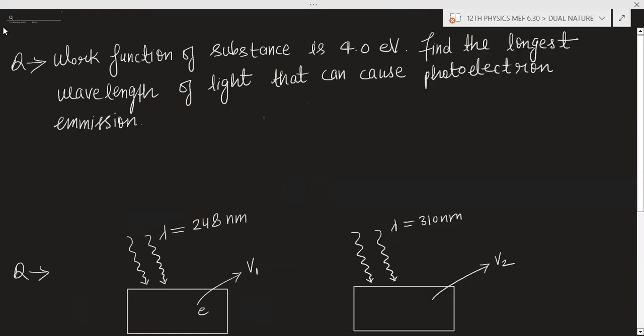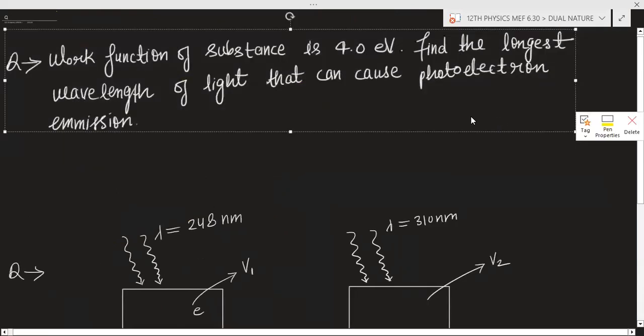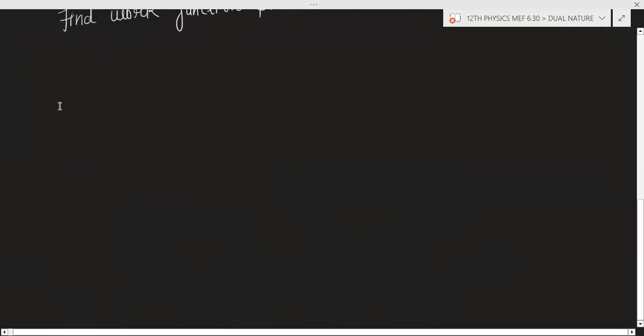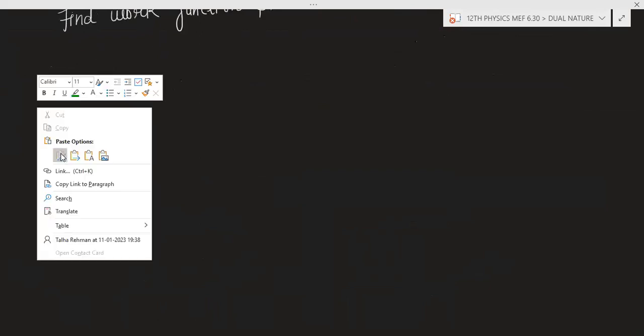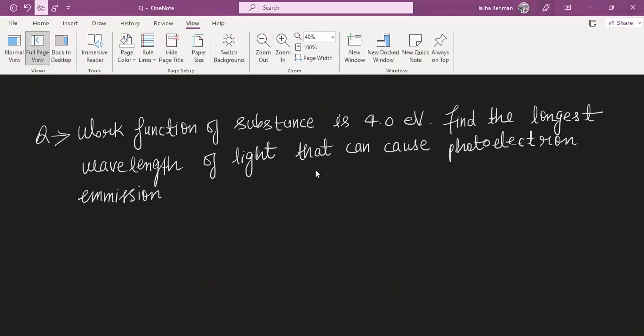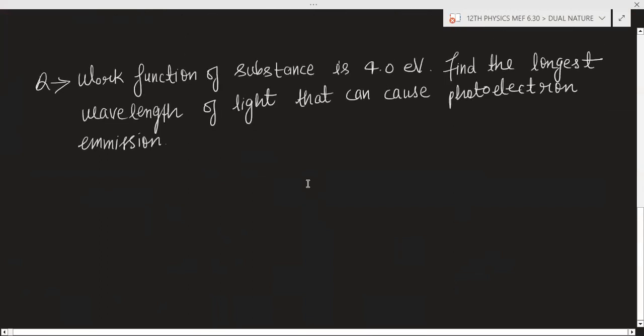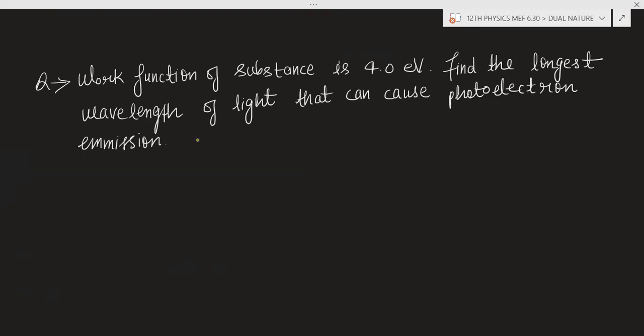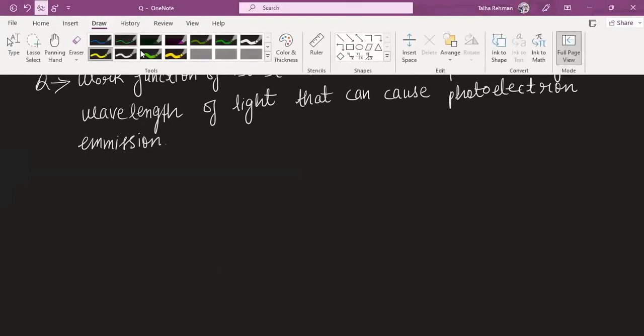Now we'll solve questions. In this question, it is given that work function of a substance is 4 electron volt. Find the longest wavelength of light that can cause photoelectric emission. Longest wavelength means they are asking lambda naught, the threshold wavelength.